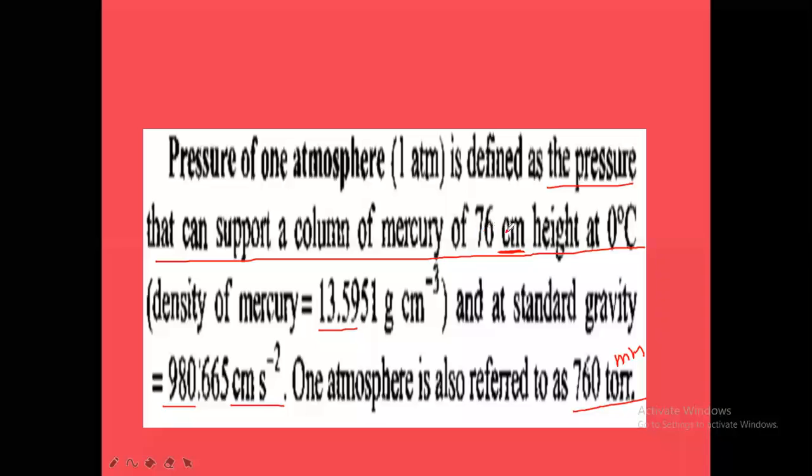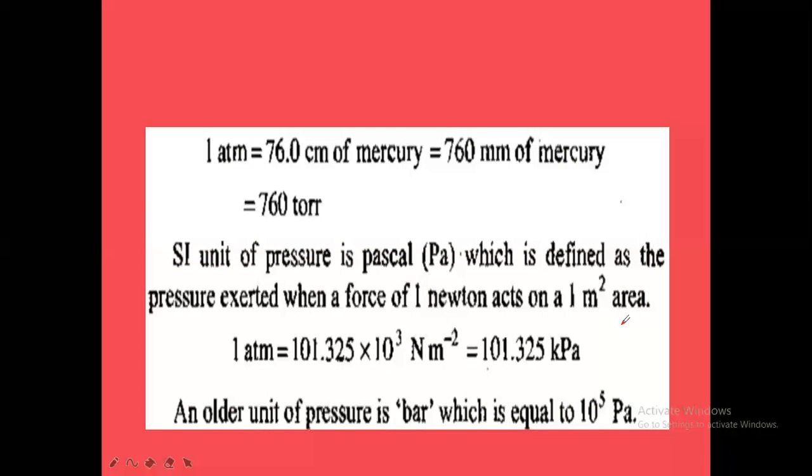So 76 into 10 is 760 mm, otherwise 760 torr. And 1 atm pressure is equal to 76 centimeters of mercury, or 760 millimeters of mercury, or 760 torr.